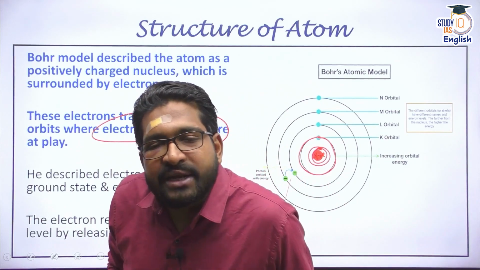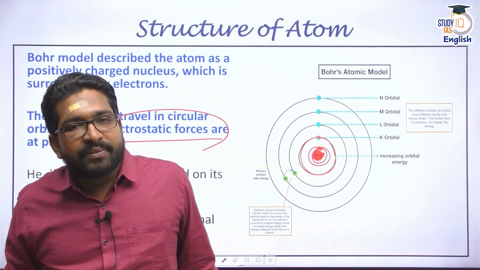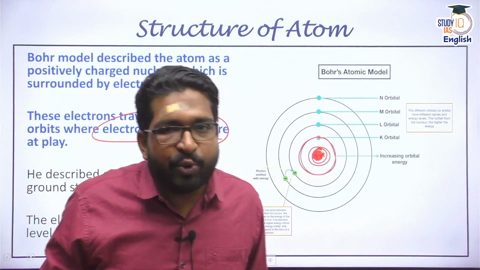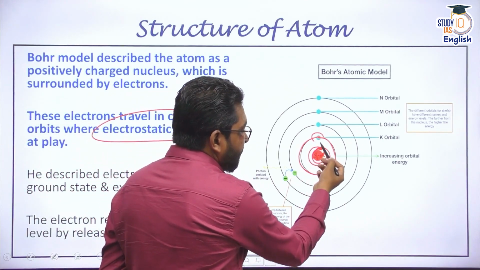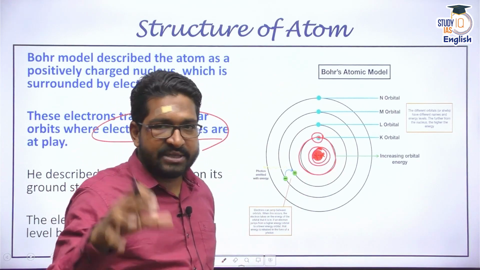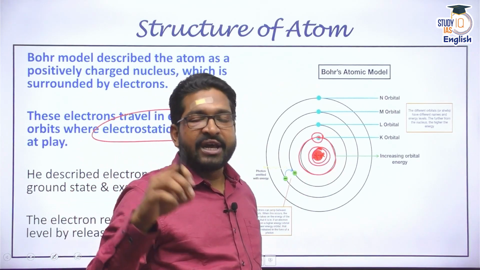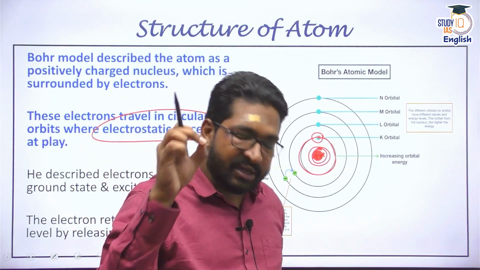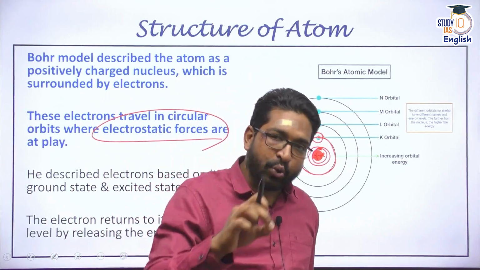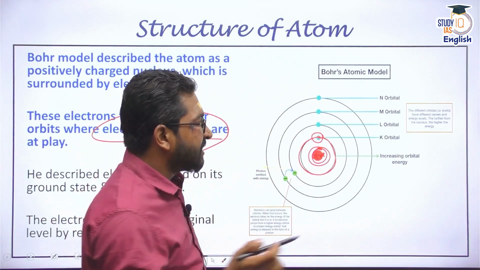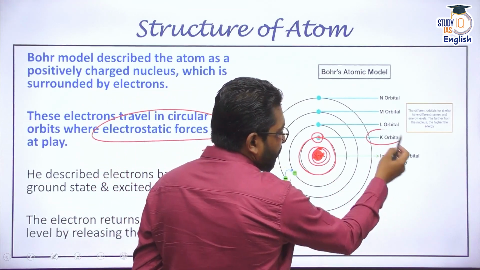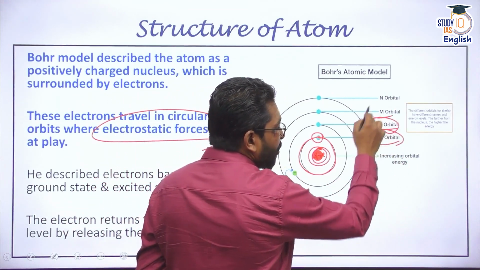But why do these electrons emit some sort of energy? For that, Niels Bohr explained that electrons, if they are in the ground state, he described an electron to be in the ground state if that electron is in its own shell. He explained that around the nucleus there are different shells: K shell or K orbit, L orbit, M orbit, N orbit.